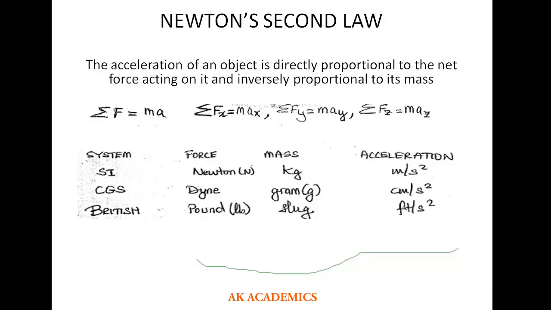When you put all of those together, it simply means that your force is going to be equal to mass times acceleration. If acceleration is directly proportional to force and inversely proportional to mass, it simply means that F will be equal to ma. So the summation of all the forces will be equal to mass multiplied by acceleration.